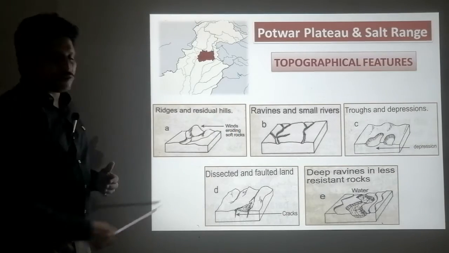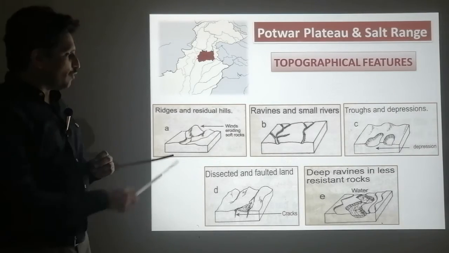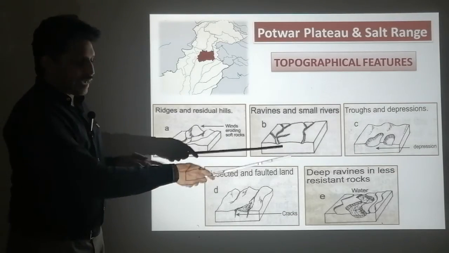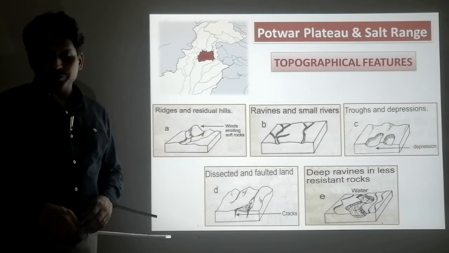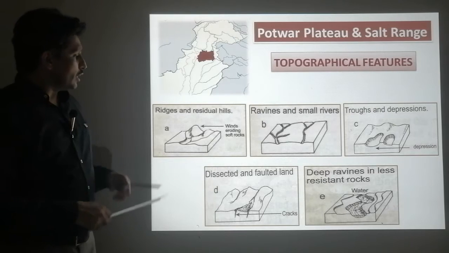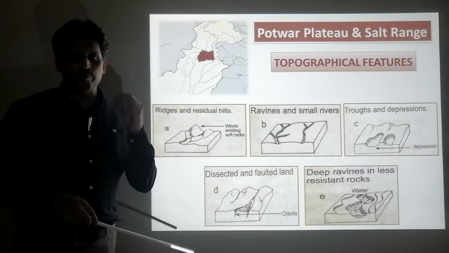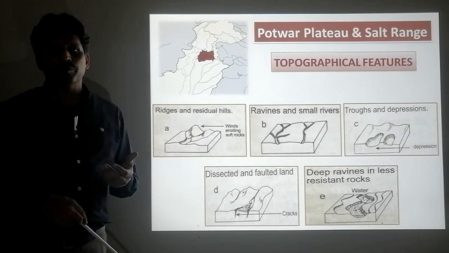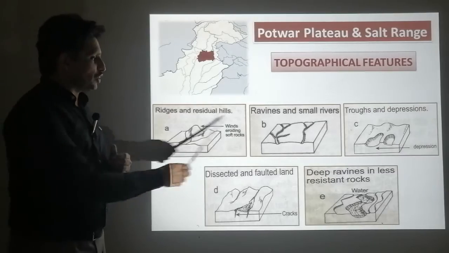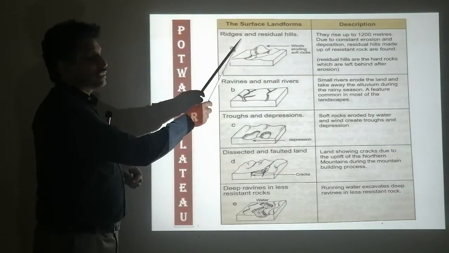There are 5 topographical features which you need to know about, and you should be able to identify these topographical features on the diagram, like shown, and on the photographs. Number 1 is ridges and residual hills. To memorize these topographical features, you should know about these features. So number 1, ridges.